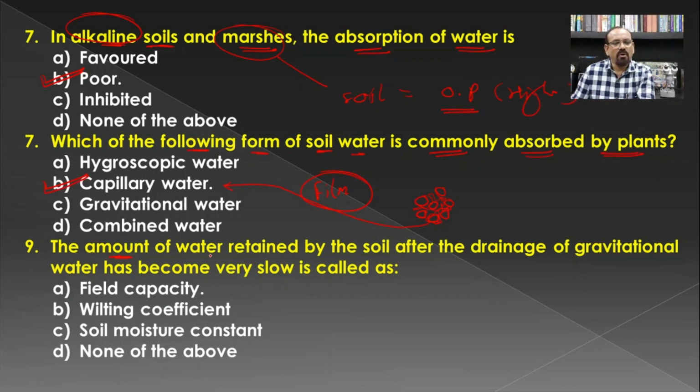The amount of water retained by the soil after the drainage of gravitational water has become very slow is called as... So after the rainfall, generally some part of the water is retained by the soil and the rest of the water flows away. Such water which is present in the soil is known as the field capacity of the soil.